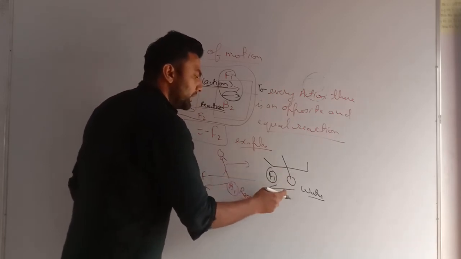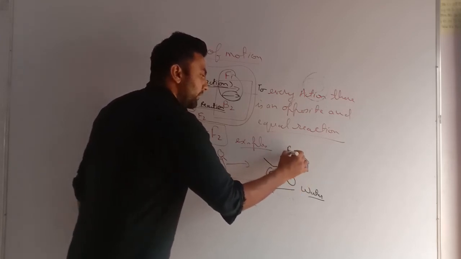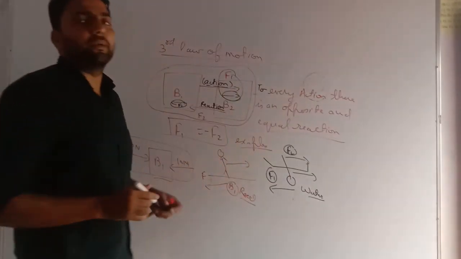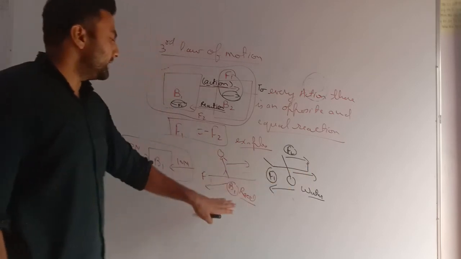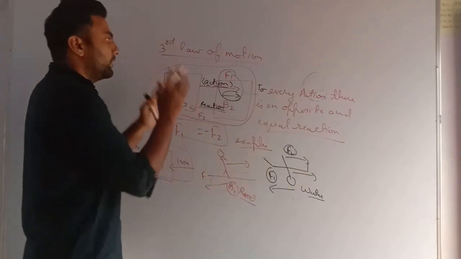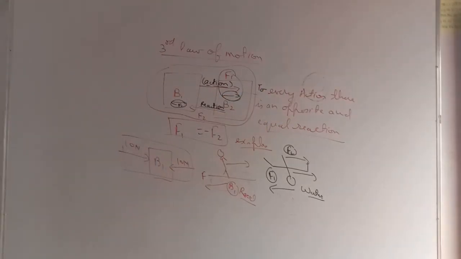Now this water again applies force on your body, that is the boat, F2, but in the opposite direction, and your boat starts moving. So there are always two bodies. Here it is water and boat, here it is road and you. So very important, to every action there is an opposite and equal reaction.